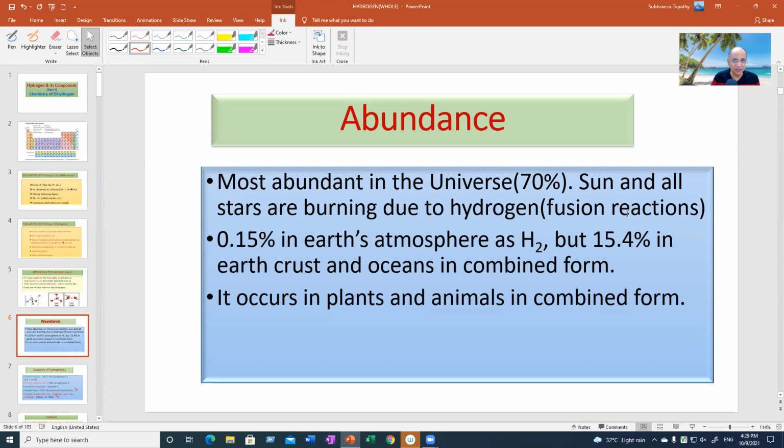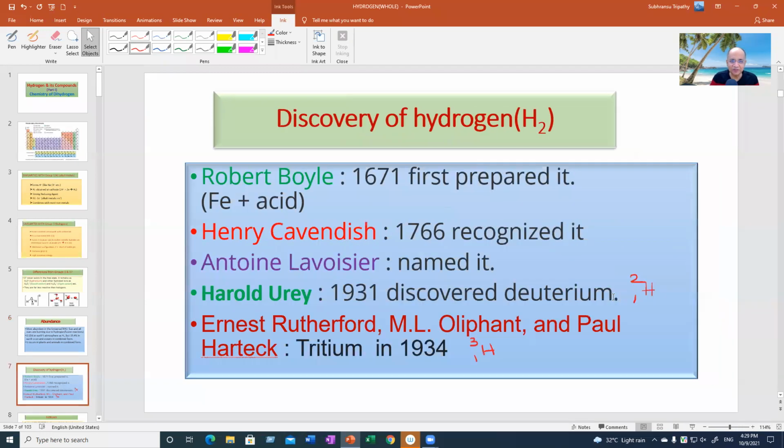So we are getting energy. The Sun is the source of all power on planet Earth because of that fusion reaction going on incessantly. Now, in the Earth's atmosphere, hydrogen is very scanty, very few. But inside the Earth's crust, in the combined form, it is 15.4%. And also in plants and animals, it remains in the combined form in proteins, in carbohydrates, and all other biomolecules. Hydrogen is omnipresent in biolife.